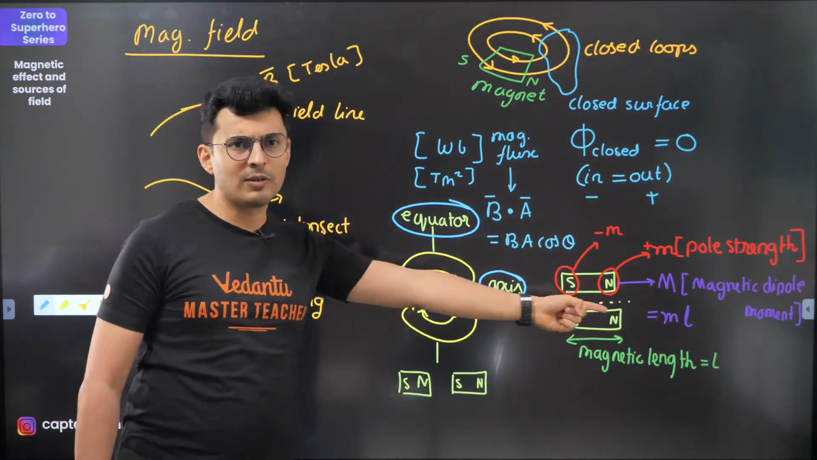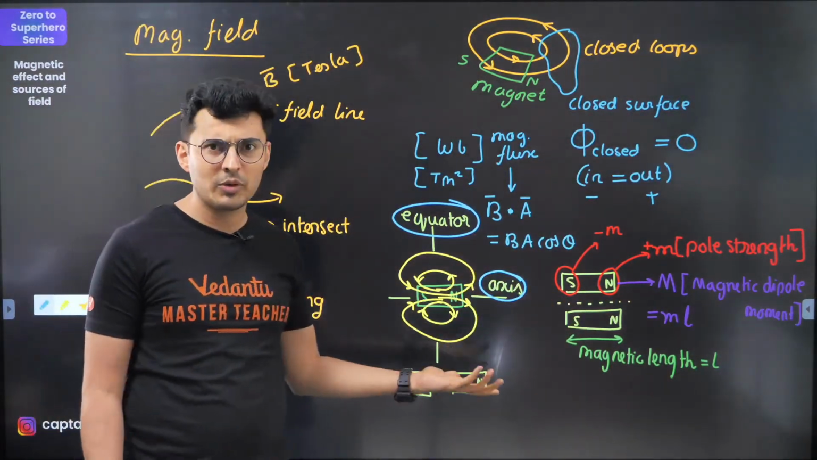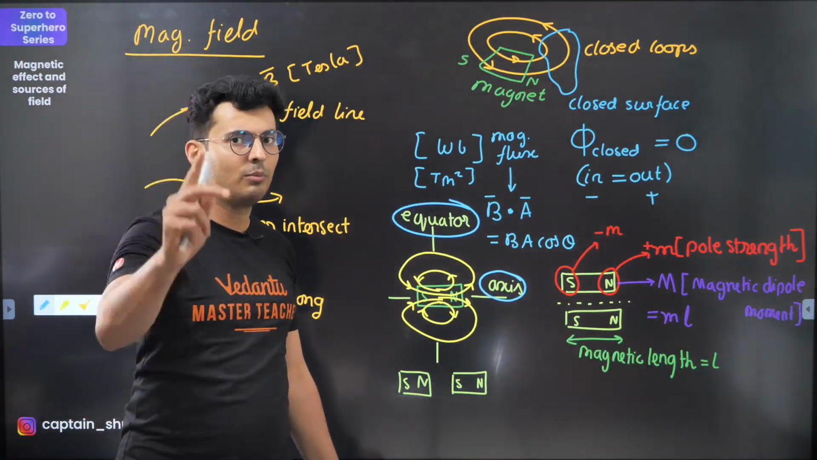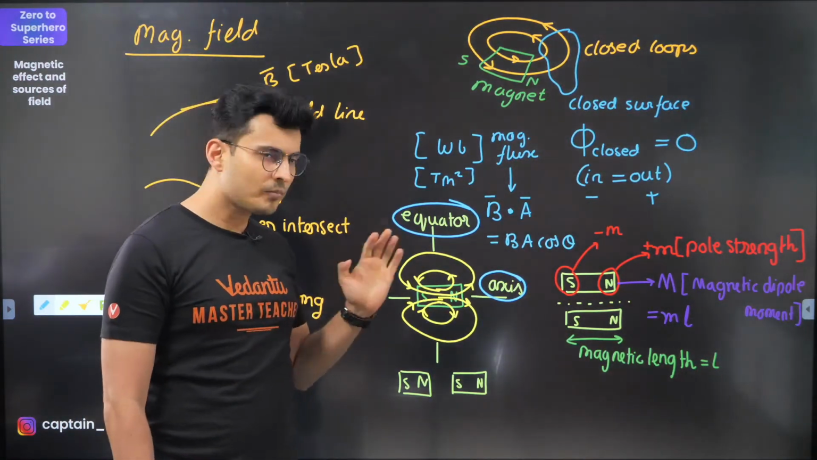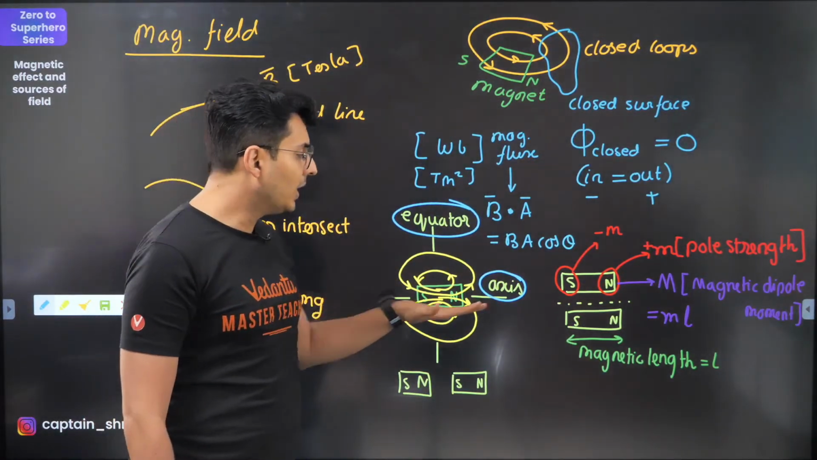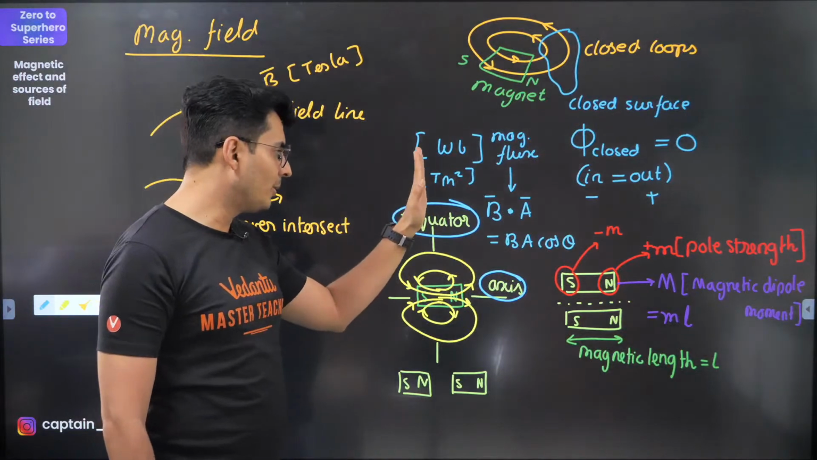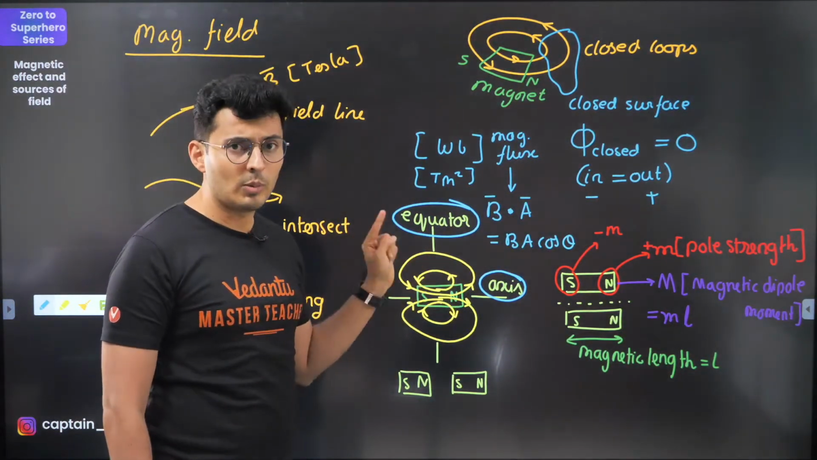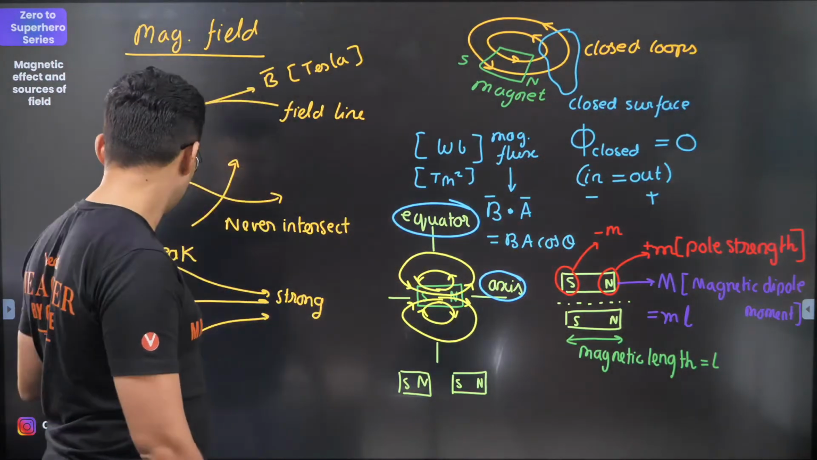Axis is the axis of the magnet. So if you join the north and south pole, you get the axis. Equator is the perpendicular line. Very important pointers right now. Now there could be questions where you cut a magnet along the axis or you cut a magnet along the equator. We will deal with that separately. That's why I have told you about these two important lines.